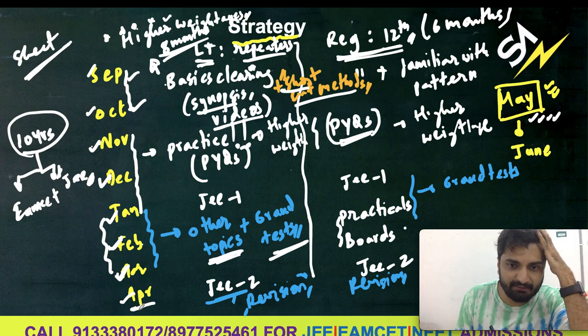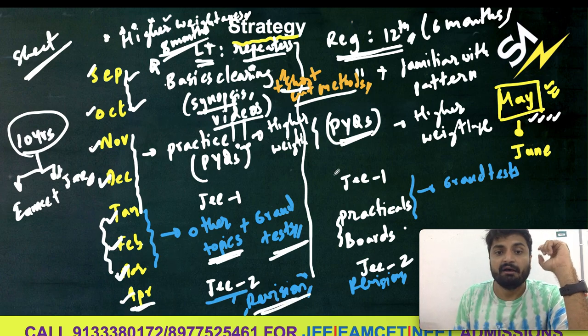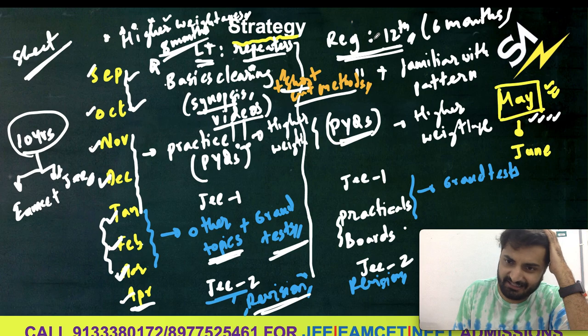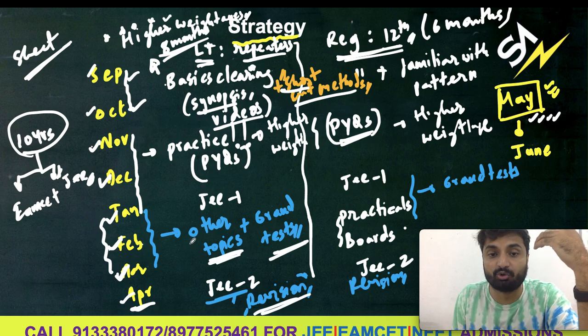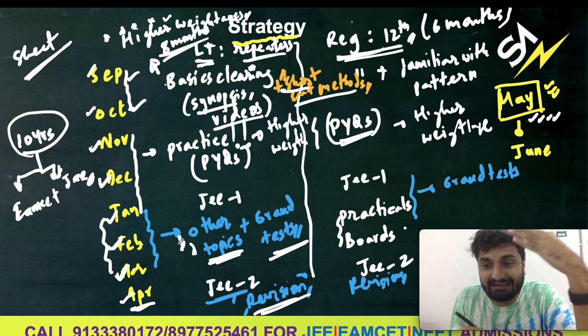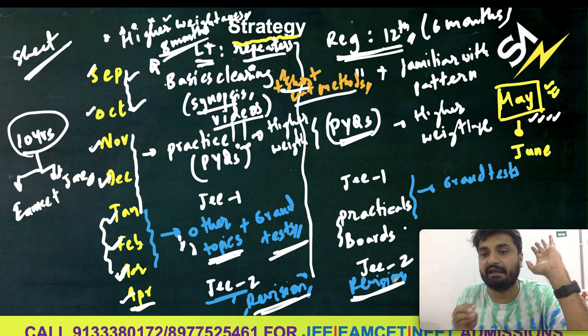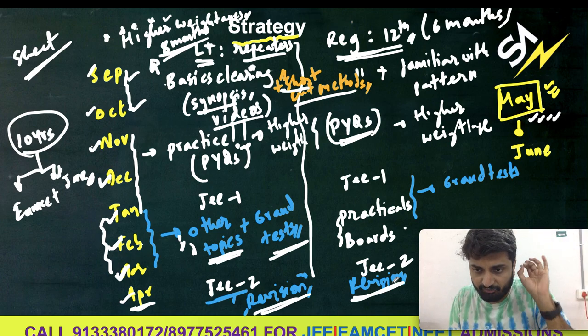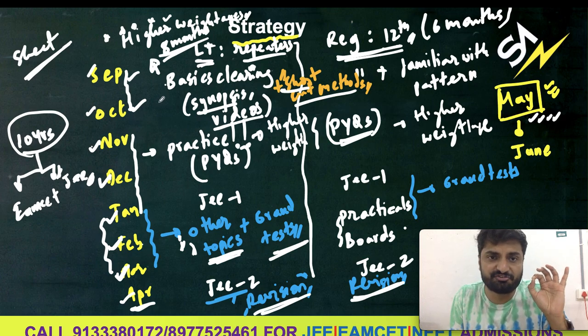And finally, the April month should be used for revision. So the advantage of repeater students is you have time to revise other topics as well. Whereas regular 12th students won't have time for a detailed revision. You can only do a quick revision in April. But the fundamental strategy will be the same: 2 months allocation for basics and synopsis.